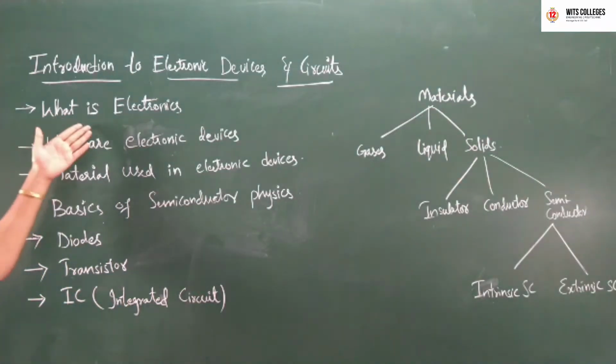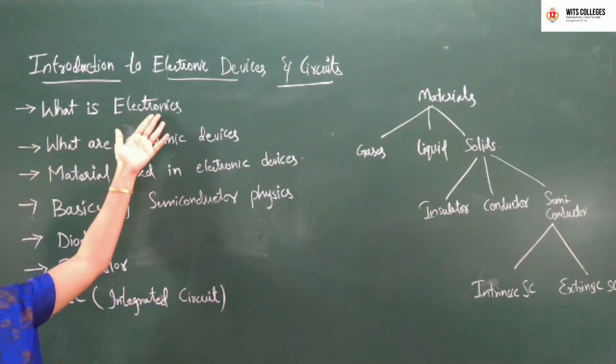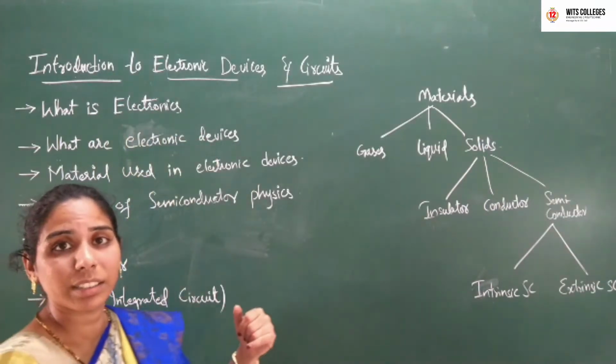So usually we say electronics. What is electronics?